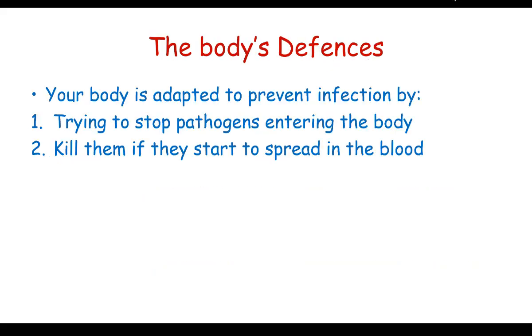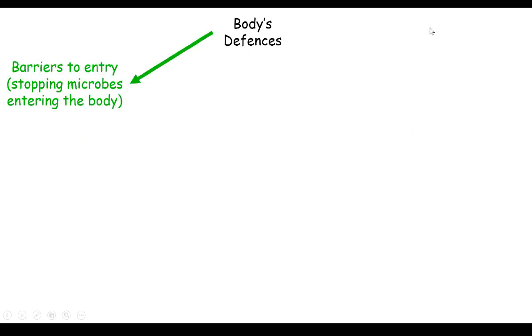So the body's defences. Your body's adapted to prevent infection in two main ways. Firstly, it tries to stop pathogens from entering the body, which can make it sick. And the second way it's adapted to prevent infection is to kill them if they do start to spread in the blood. So it can sort of be summarised in this little diagram. There's barriers to entry, which stops microbes entering the body in the first place.